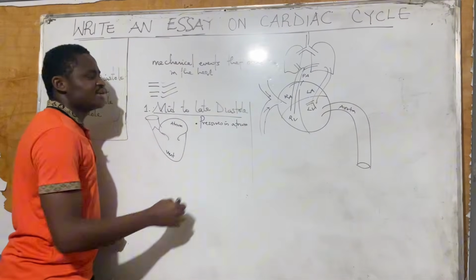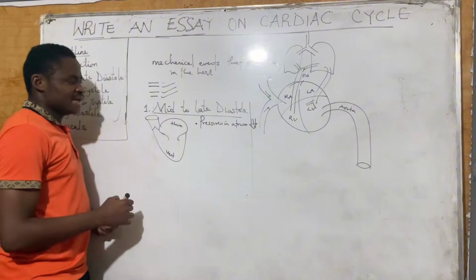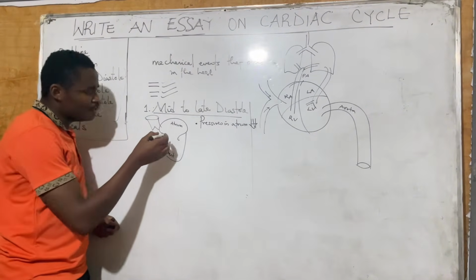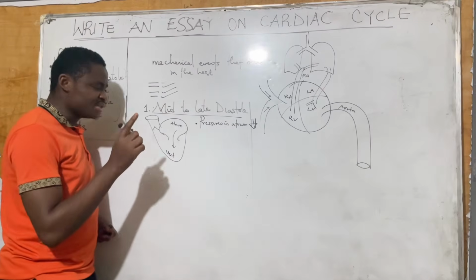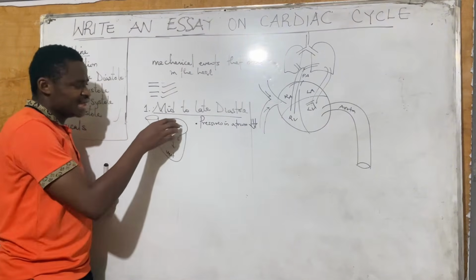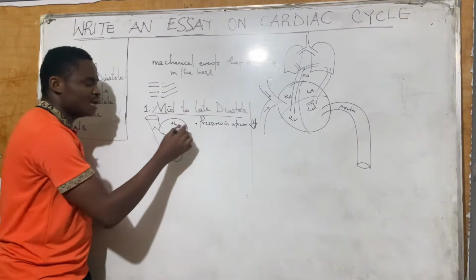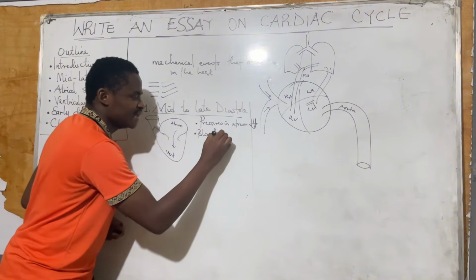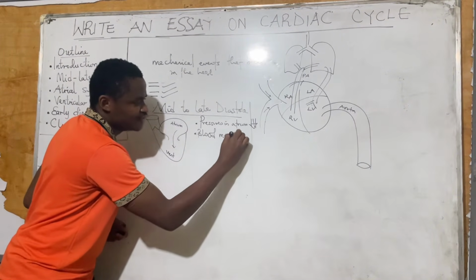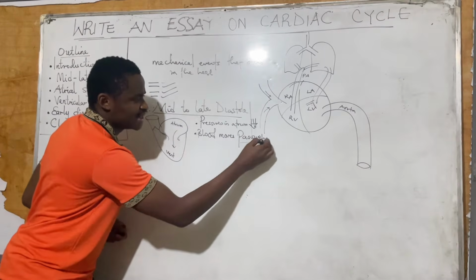The pressures in the atrium and ventricle are very, very low. That's the first point. Because these pressures are low, blood only moves passively into the ventricles. When we say blood is moving passively, it means that the atrium is not contracted. It is just in a relaxed state. So blood moves passively into the ventricles. I put that underlined so that you know what I'm saying.